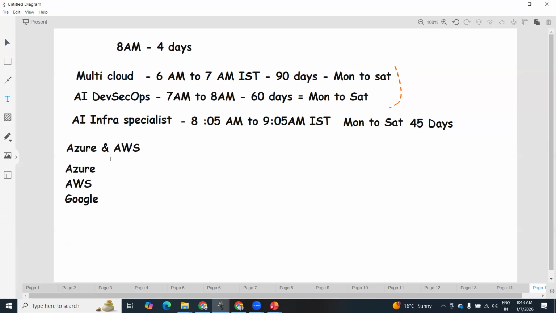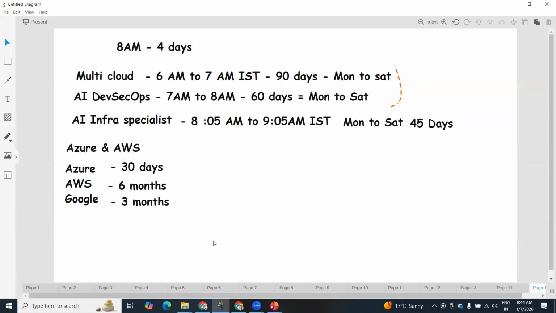Azure, if you observe, has a 30 days free trial. AWS, 45 days, sorry, 6 months. And Google, 3 months. Please try to utilize these credits. We'll suggest how to utilize these credits also. We have a roadmap, you can see that also.